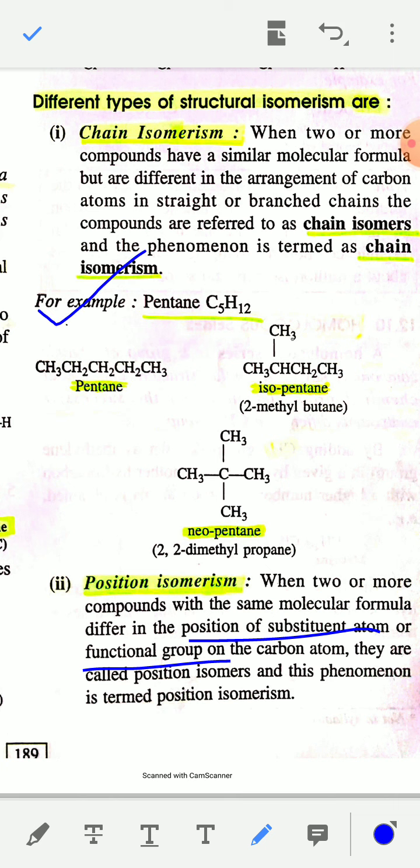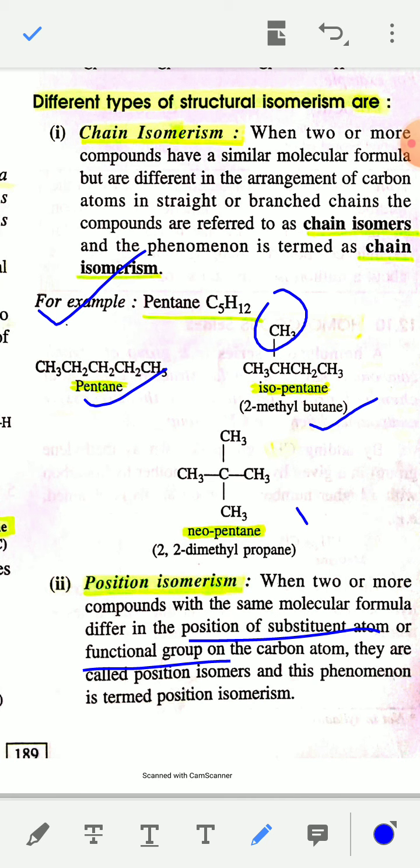You can draw three structures of pentane, C5H12. The first structure is CH3 CH2 CH2 CH2 CH3. This is pentane, normal pentane. This is a straight chain compound. The second structure is CH3 CH CH2 CH3 with a CH3 branch. This is isopentane. This is a branched chain, that is, branching on one side only. This is known as isopentane or 2-methyl butane.